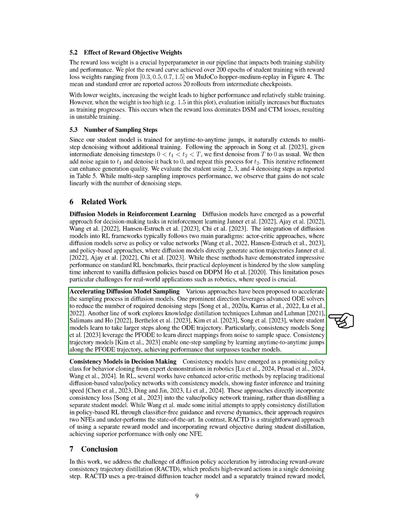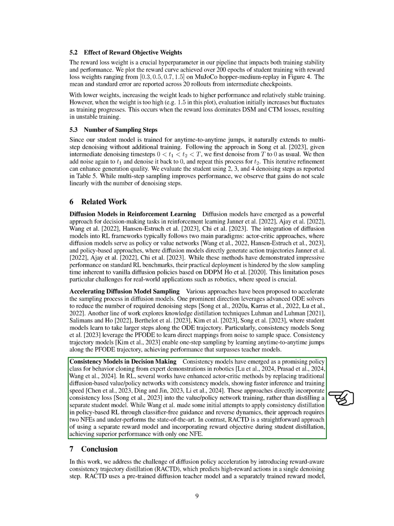Section: Consistency models in decision-making. In this section, we discuss consistency models in decision-making. Consistency models have become a promising approach for learning from expert demonstrations in robotics. In reinforcement learning, we have seen several improvements to actor-critic methods by using consistency models instead of traditional diffusion-based value or policy networks, which leads to faster training and inference.